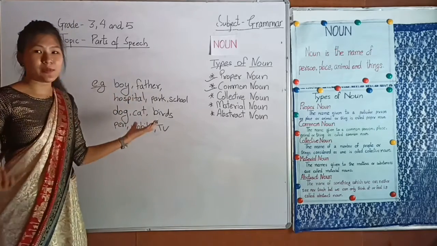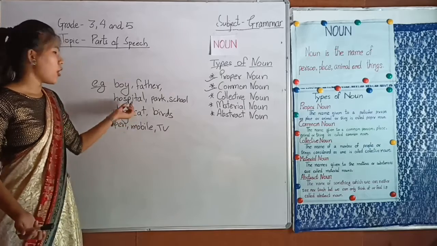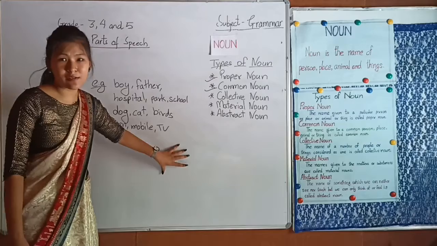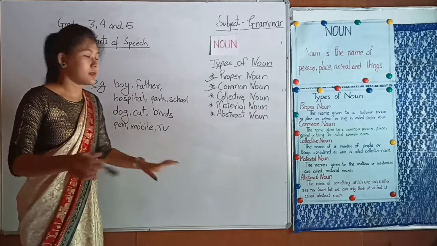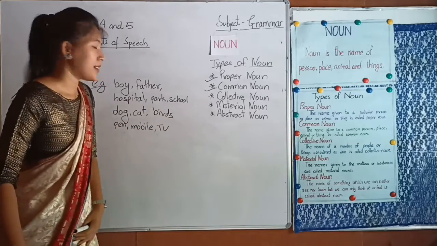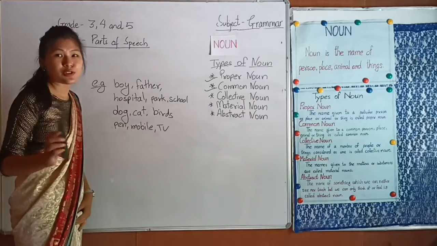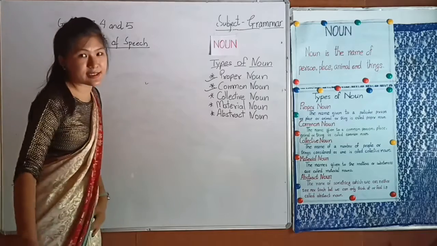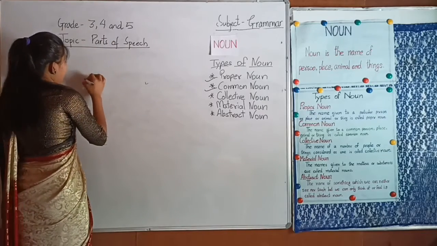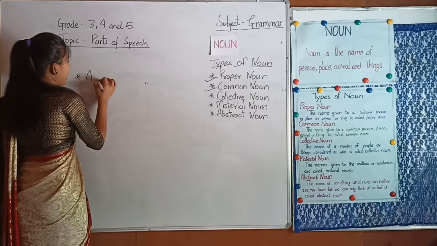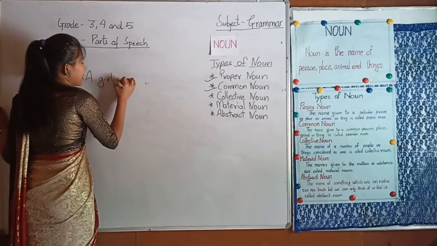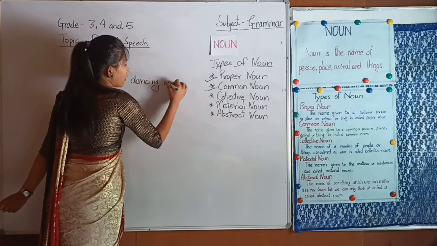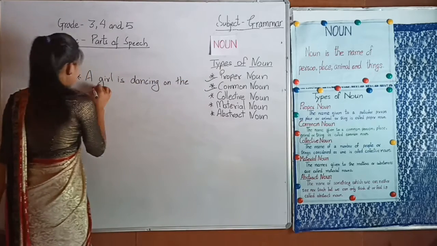So boy can be any boy, father can be any father, hospital can be any hospital. So these are the examples of common noun. So let's write an example through sentences. First sentence is, a girl is dancing on the stage.